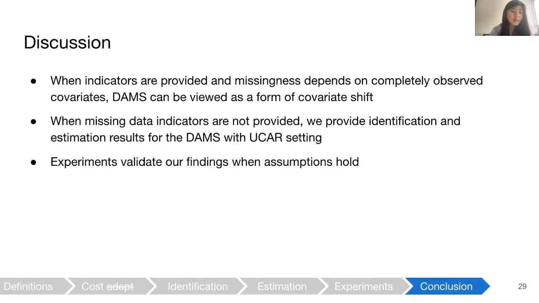So in conclusion, when indicators are provided and missingness depends on completely observed covariates, domain adaptation under missingness shift can be viewed as a form of covariate shift. However, in several cases where missing data indicators are not provided, we provide identification and estimation results for the DAMS with UCAR setting. And our experiments validate our findings when assumptions do hold.